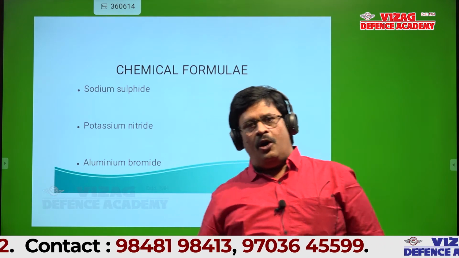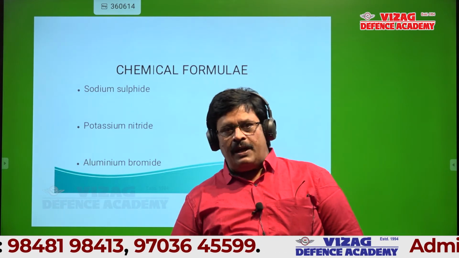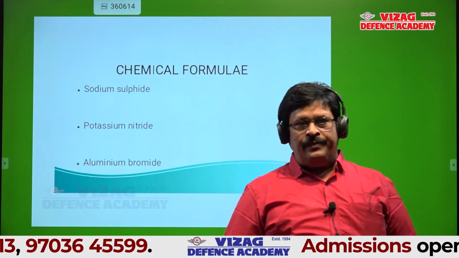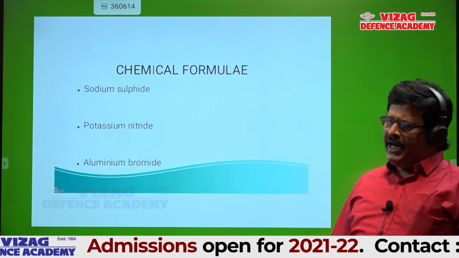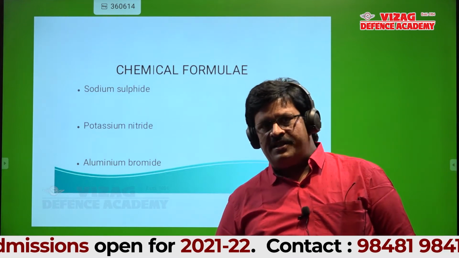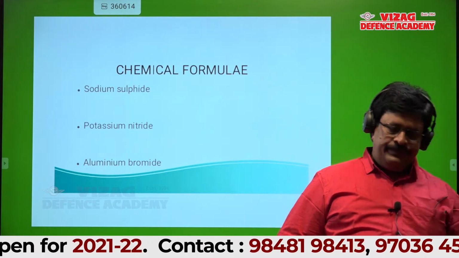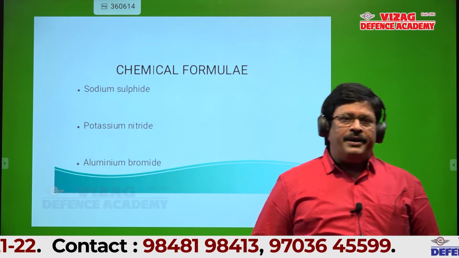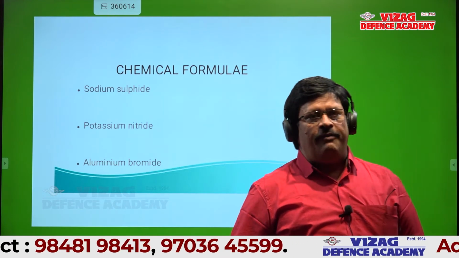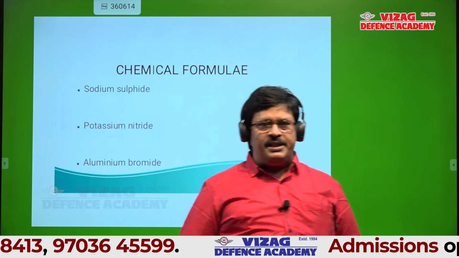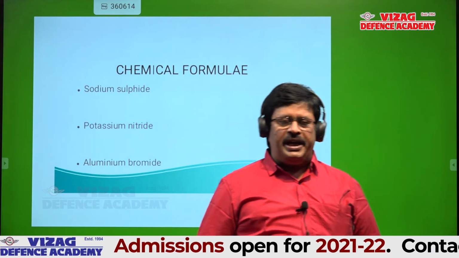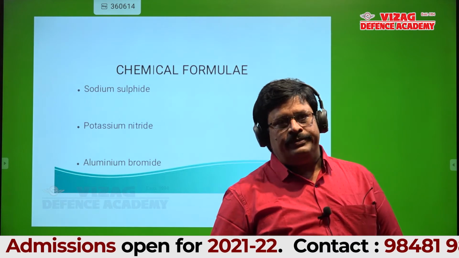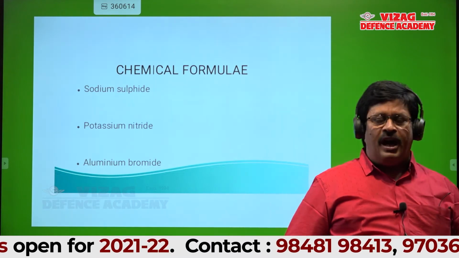So you should know the formulas of these. Sir, these are the same questions, no, sir? Same as what we discussed in the last classes. Those slides only I prepared. If you know the formulas and valencies of the ions, you can write the formula of any compound, not only these 3 or 4 or 5.